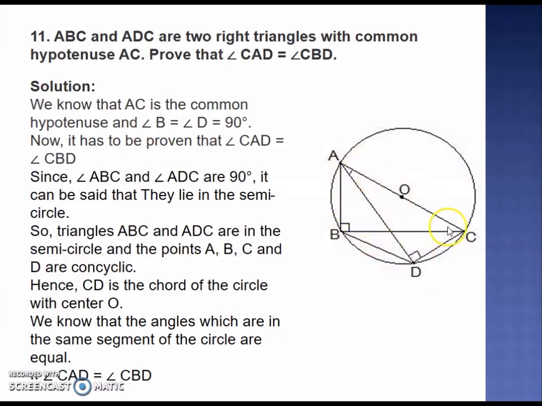Now we can say that since this is an angle in the semicircle, therefore AC must be the diameter of a circle. This is possible only if AC is the diameter of the circle. And since both B and D are 90 degrees, AC is the diameter, these points must be concyclic because angles on the same segment are also coming equal. So therefore they must be concyclic points. So you have proved ABCD are concyclic. So therefore angles in the same segment, that is CAD and CBD, must be equal.